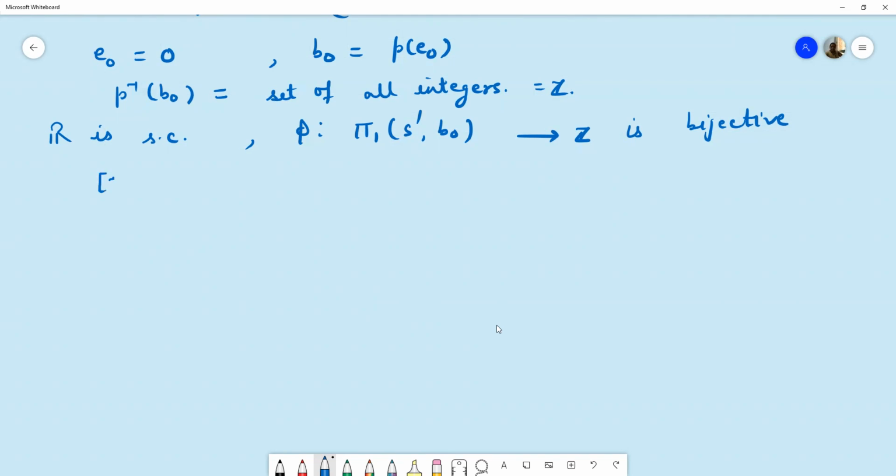Now let us take any two elements, the path homotopy class of f and the path homotopy class of g in pi 1 of S1 at b naught.